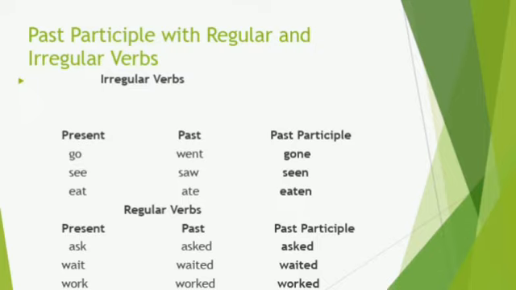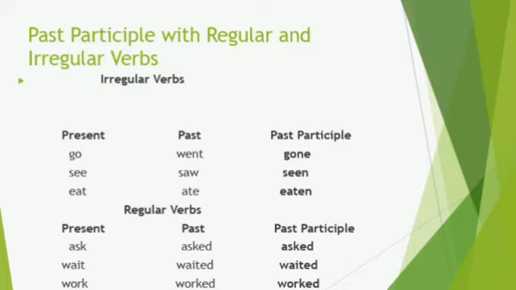Remember that all the irregular verbs change and you have to learn them. I'm going to talk about regular verbs. With regular verbs, the past participle is usually the same as the past tense form. Remember, with regular verbs, we add d or ed at the end of the verbs. We can see 3 different columns in present, past, and past participle with regular verbs.